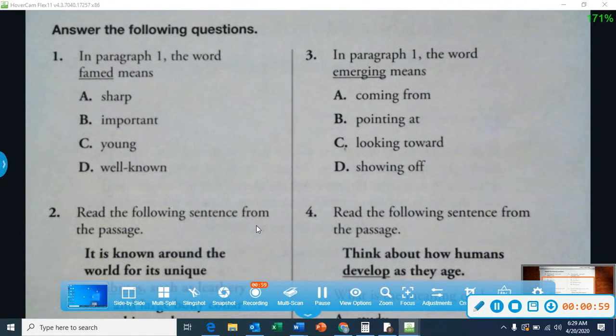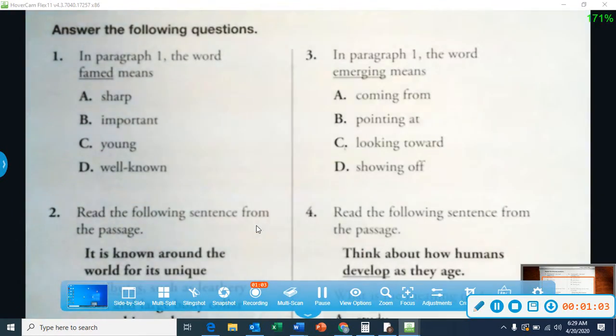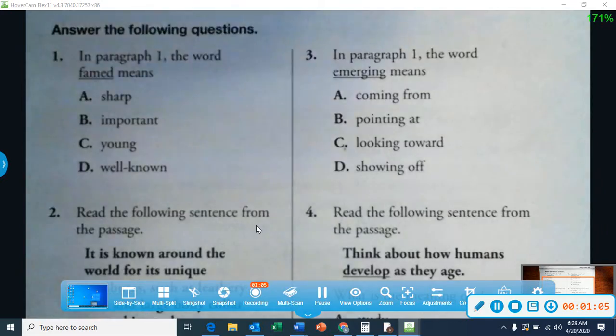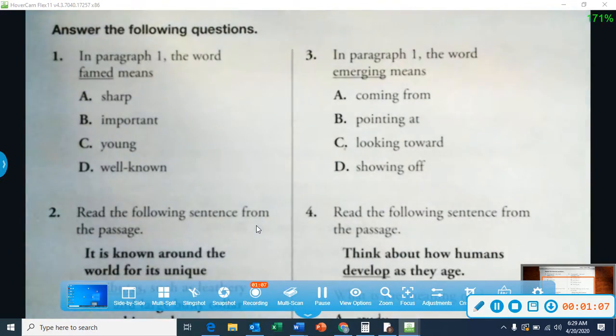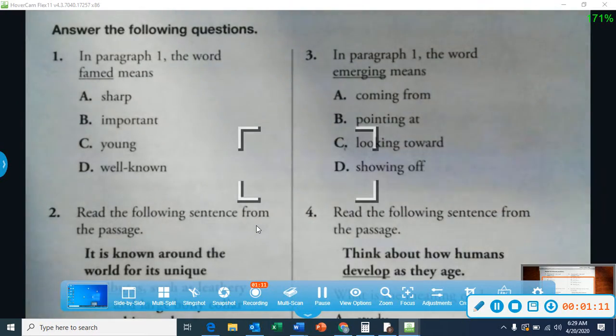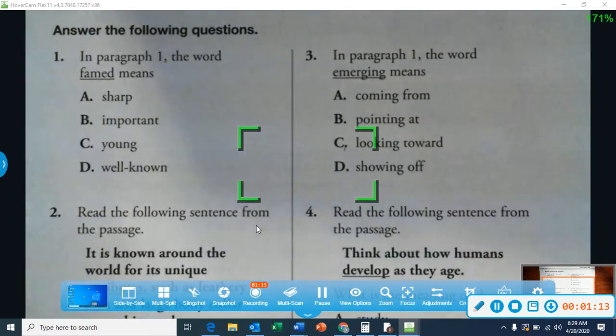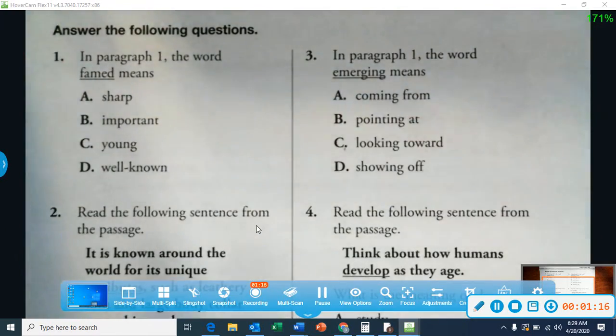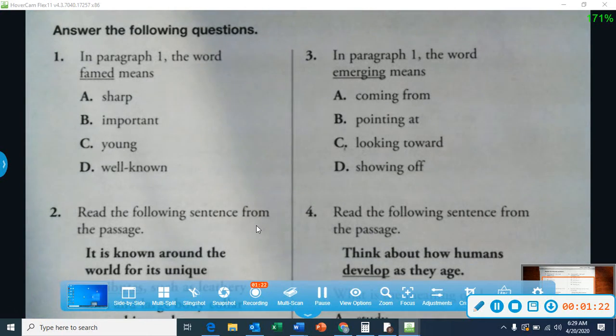All right, let's take a look at a couple. I'm going to read a passage to you. The title of that passage is Triceratops Never Existed. It has some vocabulary words in there that we can use, our context clues, to help us figure out what those words mean. Okay? Many people have read about the famed dinosaur Triceratops.